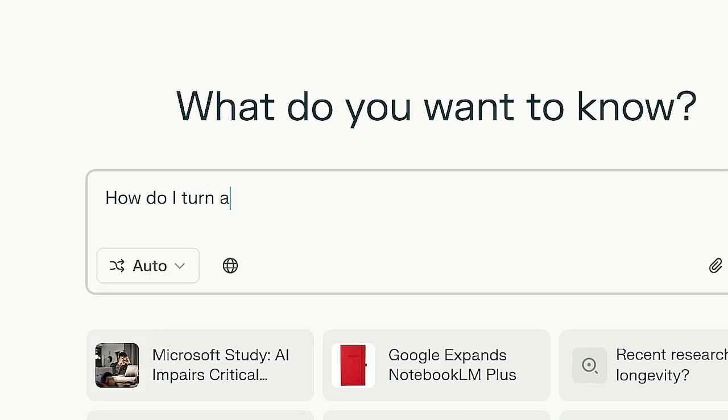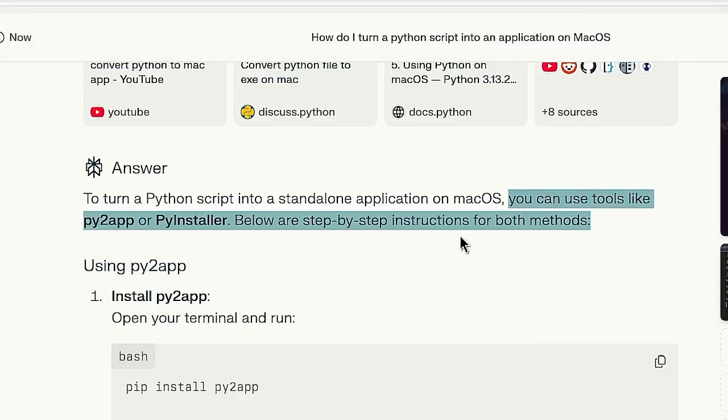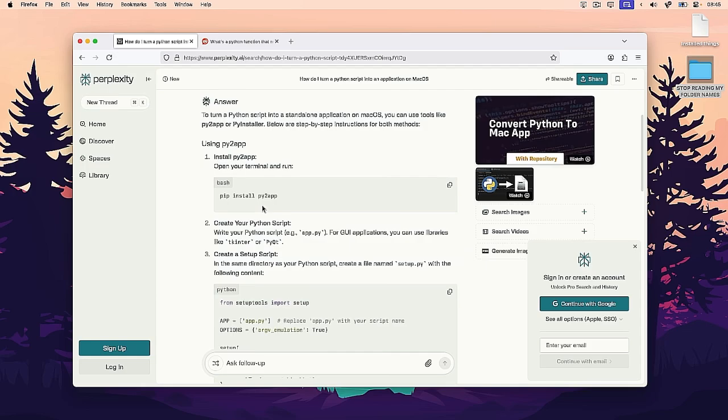How do I turn a Python script into... Yeah, I like it when people try it. Like, they give it their best shot. If you don't try at all, and you're just like, I'm not going to do it, then get that mindset out of your head and actually just give it a shot. Try it. To an application on macOS, you can use tools like py2app or PyInstaller. Okay, doesn't seem very complicated.